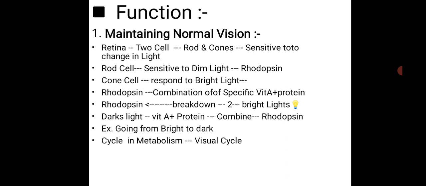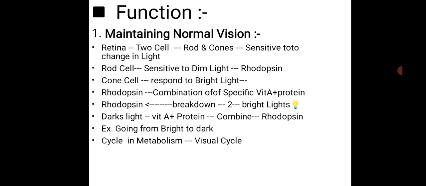The retina is one of the layers of our eye, and this layer is made up of two kinds of cells, rods and cones. These are cells sensitive to changes in light. The rod cell is sensitive to dim light, darkness, and requires rhodopsin.